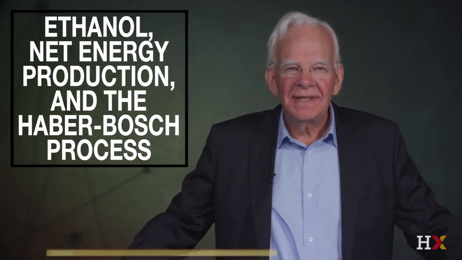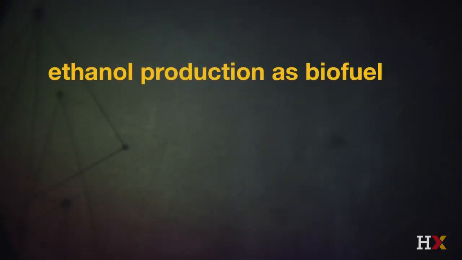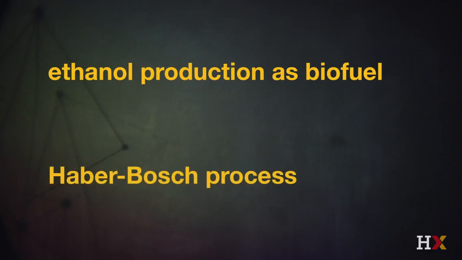Case study 5.2 looks at the core ideas involved in chemical equilibria, because that's the central theme, the central subject of Chapter 5 in this course. And two examples emerge. One is ethanol production as a biofuel, but the second one is the Haber-Bosch process that establishes worldwide fixed nitrogen that supplies the fertilization for crops.